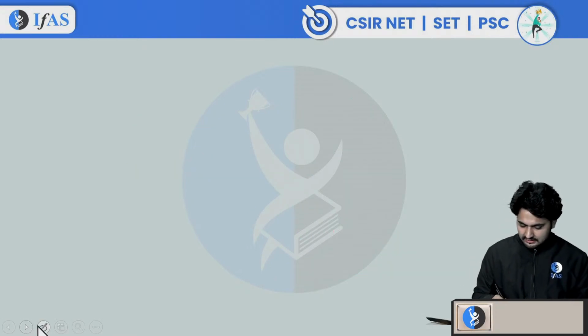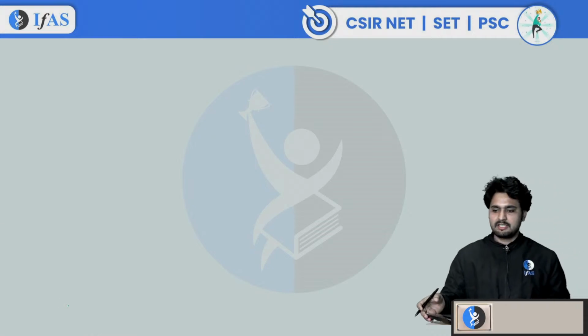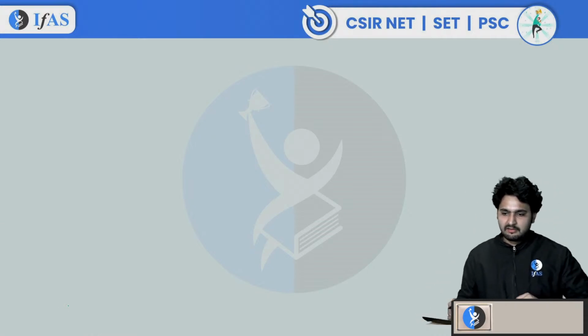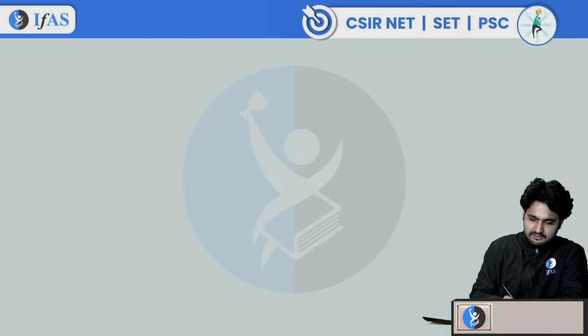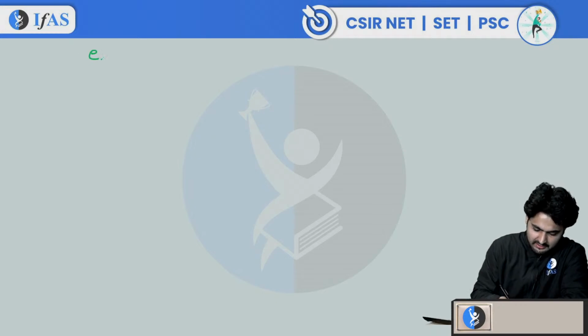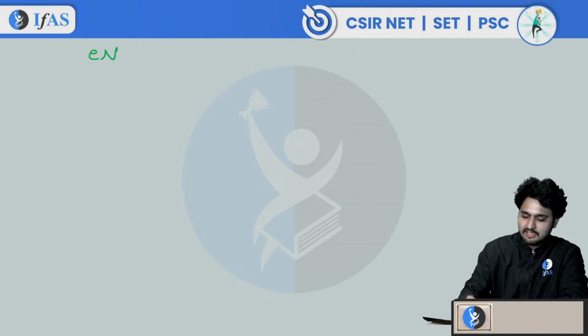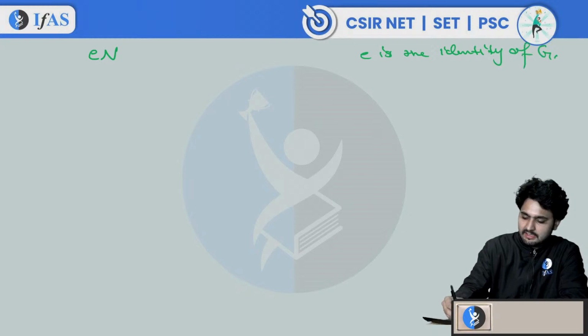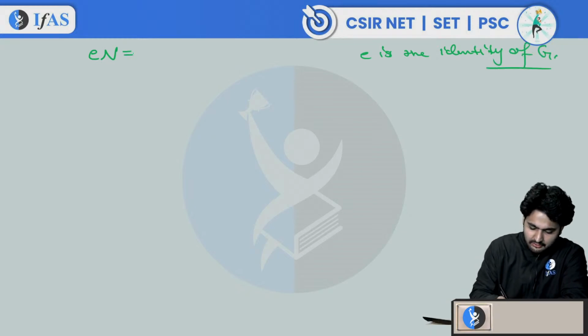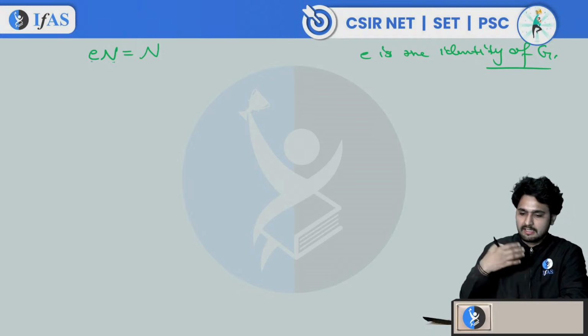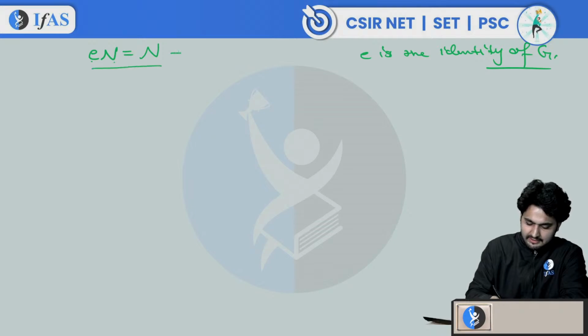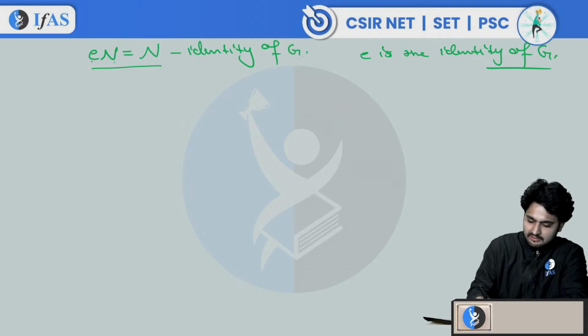Then let's look at the next property, existence of identity element. What is the identity element? Can somebody tell me what is the identity element of G by n group? You consider En. E is the identity of G. So this En is equal to n. Why? Because E belongs to n. N is a subgroup, so n must have an identity element. En is equal to n, and this is our identity element. This is the identity of G by n.